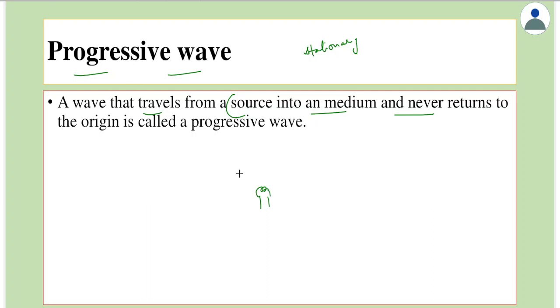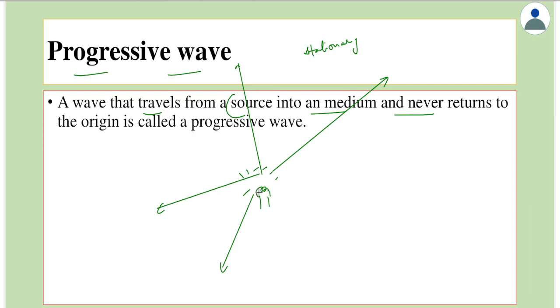Now this bulb gives out light in all directions. So the energy or the momentum leaves the source and goes in some direction. It never comes back to the same source. Such waves are called progressive waves.